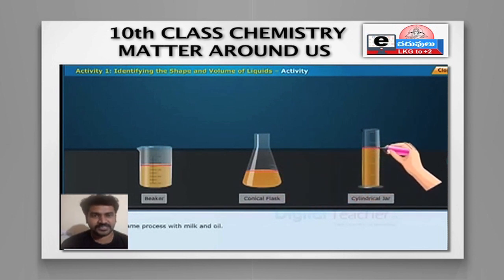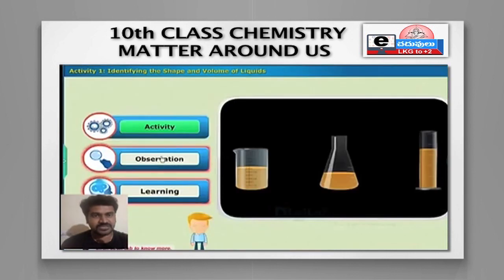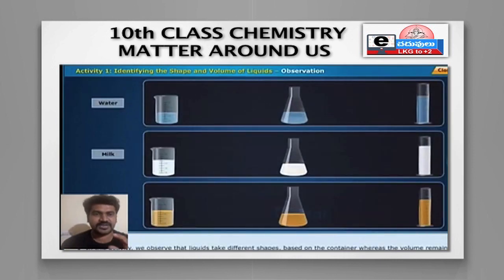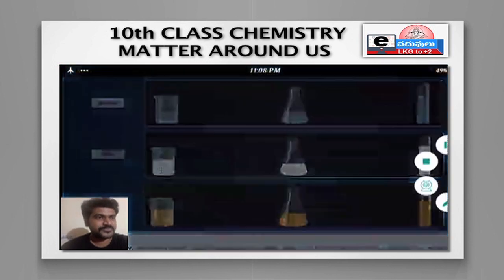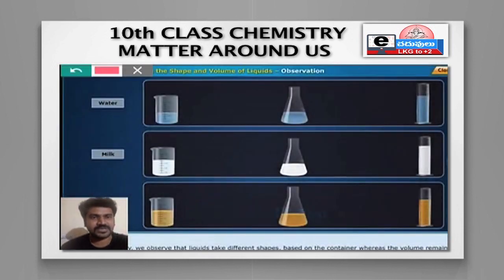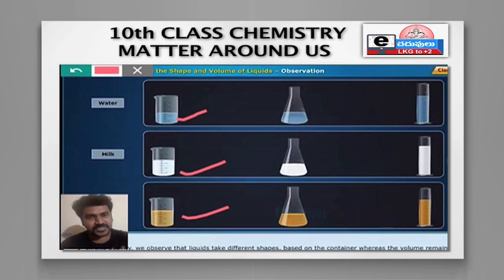Now if you observe the three shapes we have noted down for water, milk and oil, there is a diagram over there. See, the three shapes are the same. Here is a beaker, and here also a beaker, and here also a beaker. Three beakers with three different liquids occupy the same level and have the same shape.